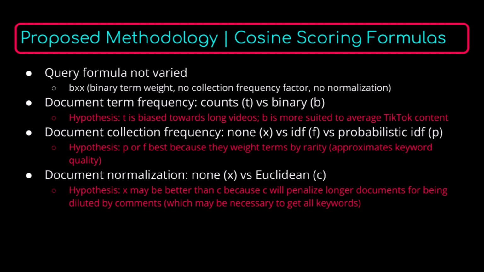In terms of normalization, I think we'll be better off without it because it may end up actually penalizing documents that have more enriching text. So to sum up, I think that what's important is what keywords are there and how useful are they, not how often they occur and not how much other text there is.